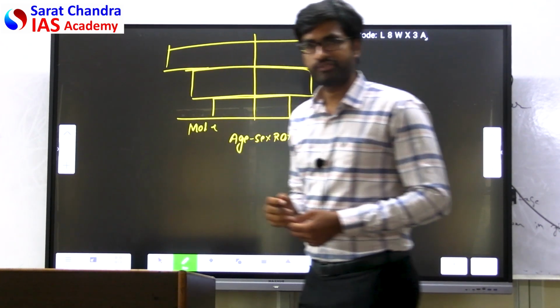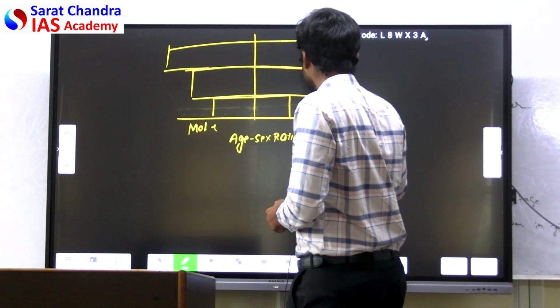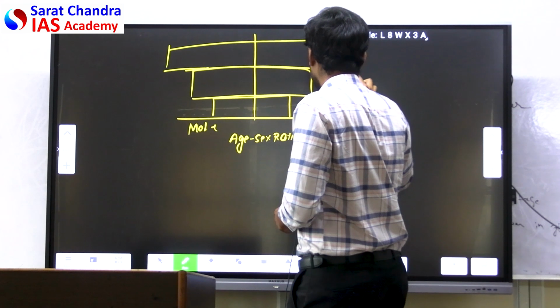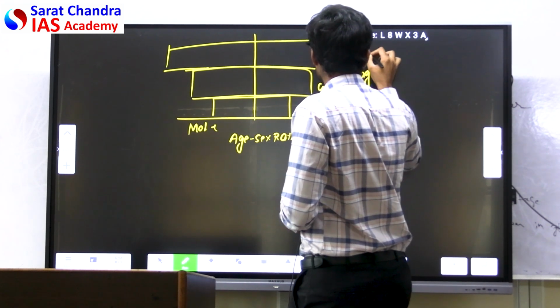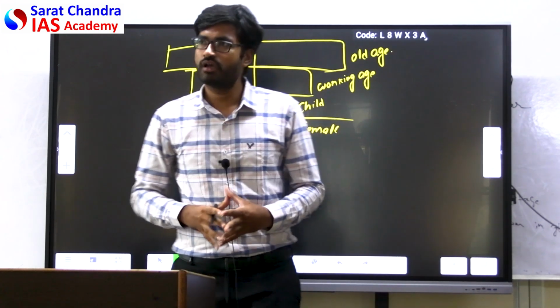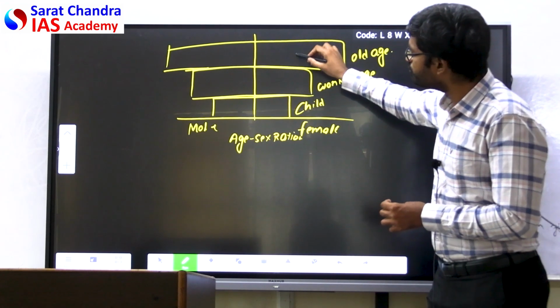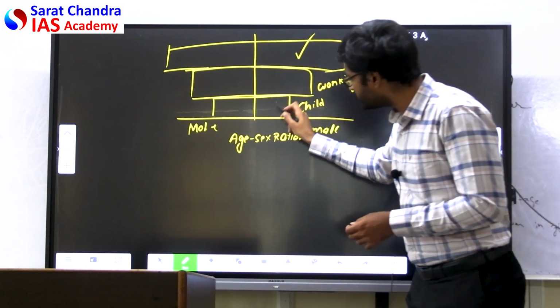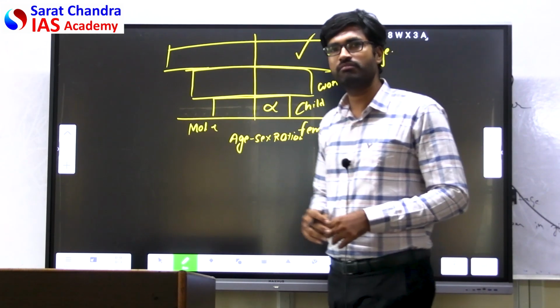When you draw a diagram like this, here it will be child, here it will be working age, here it will be old age. You can draw a pyramid like this. After you draw a pyramid like this, you can understand that the aged population is increasing, the child population is reducing, and the working population is in the middle.